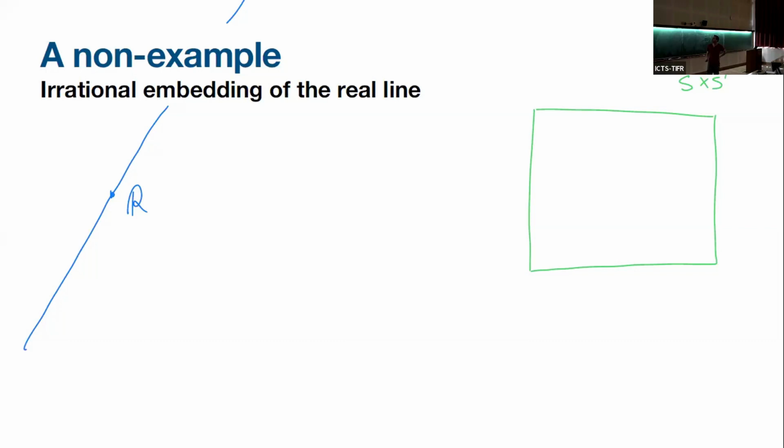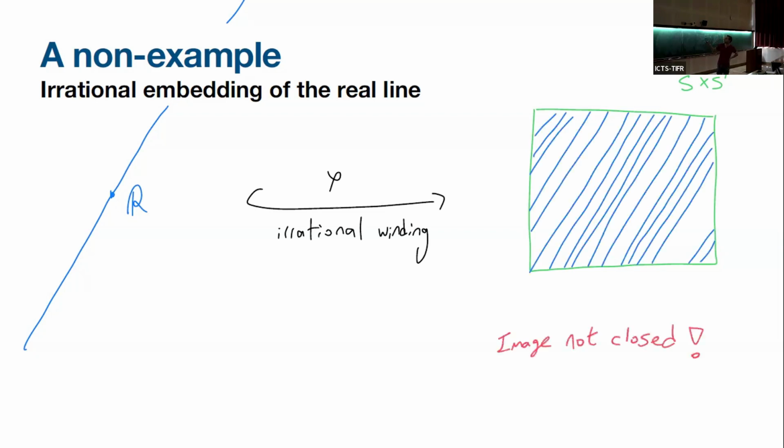So let's see what's not going on, right? Because we don't have R there. So we know that we have R and we have a non-closed image, right? We have this irrational winding around the torus with a non-closed image. And what's the problem here? Why is this not good, besides the fact that it's not sealed?